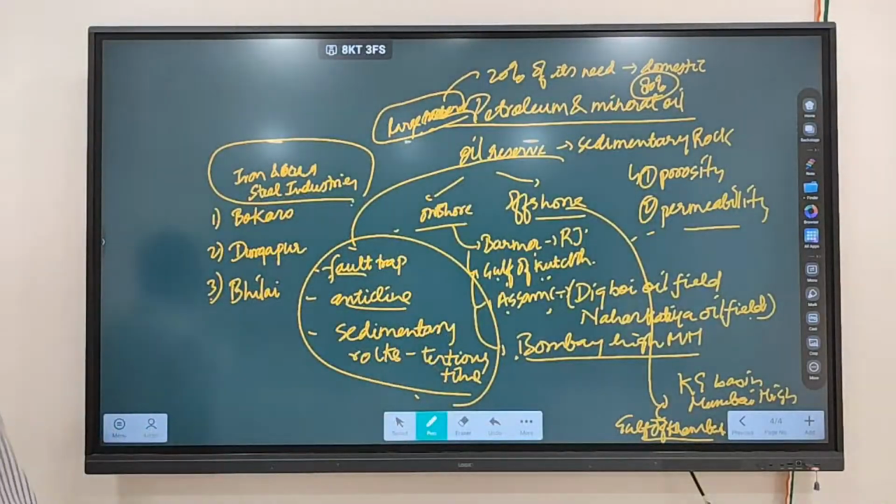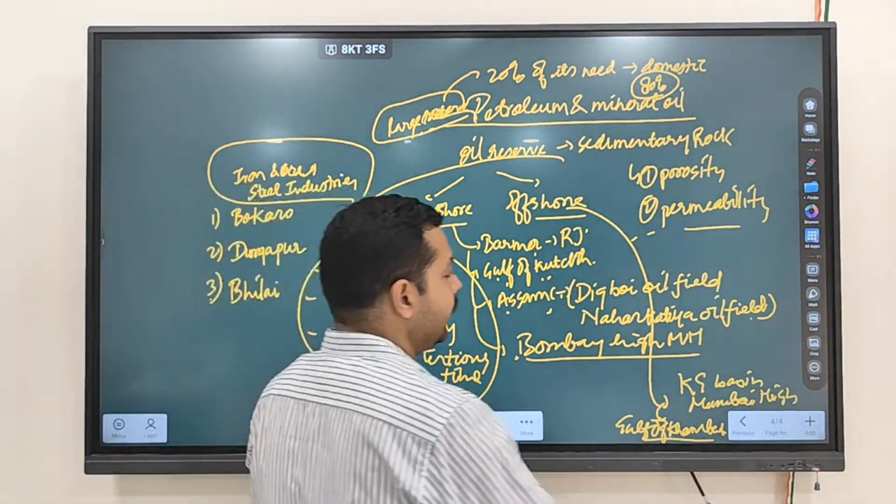So any doubt regarding where you find oil reserves in India and in the world? The next we have is natural gas.